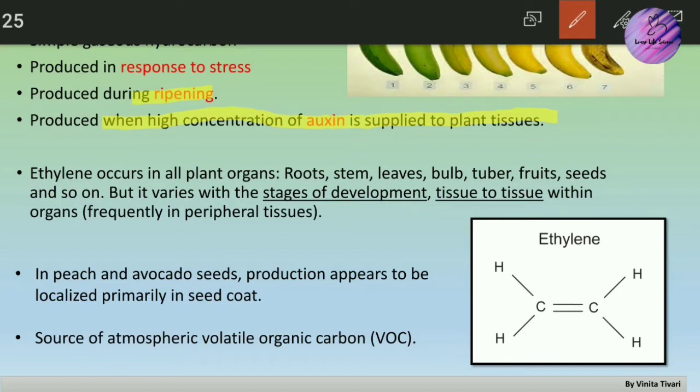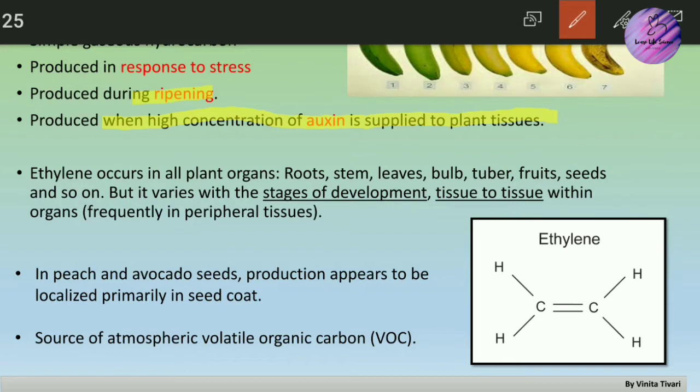These three things are very important for you to remember. First, ethylene is produced primarily in response to stress. Stress means plant stress like drought conditions, salinity conditions, or other environmental conditions. Second, it is produced very commonly during the ripening process, or I must say ethylene is involved in the major reactions of ripening. And third, when a high concentration of oxygen is applied to plant tissues, ethylene is produced in high amount. I'm going to discuss this point further.